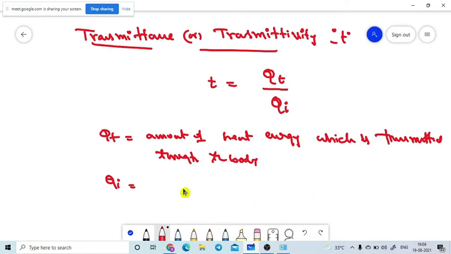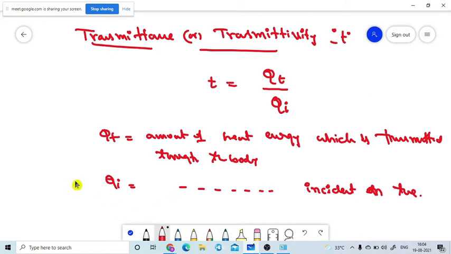Same formula, so the same value will come in the final. So please look at this, absorptive power and transmittance, transmittivity. Both have the same units.